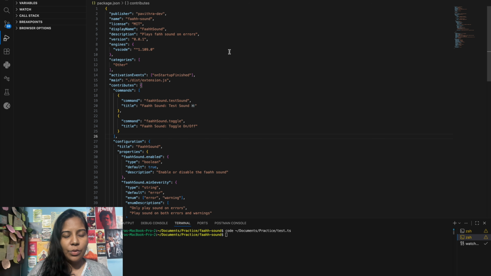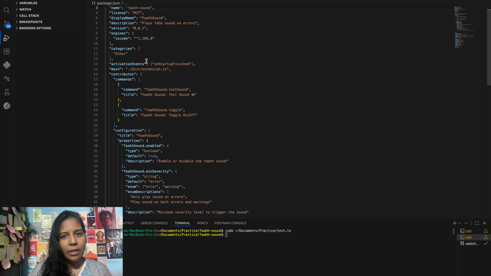Next is your JSON. So the JSON should have all the objects that we defined, the versions, and the name of the extension, and this thing, Pavitra dev. This is a namespace which needs to be created. Let's go there later. Before that, you need a JSON.